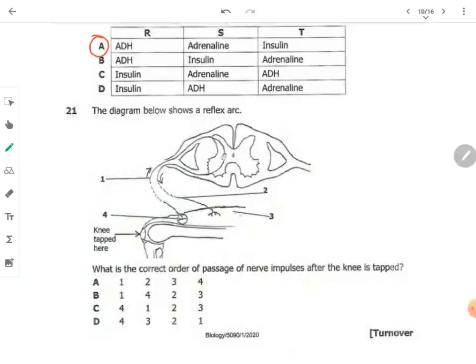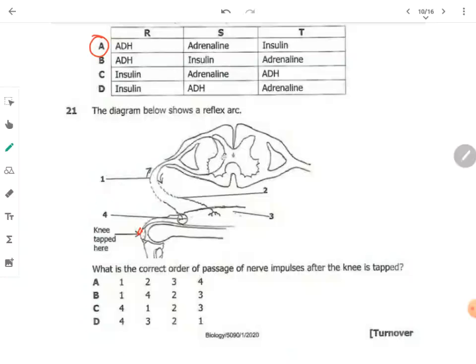Question 21. The diagram below shows a reflex arc. So I have 1, 2, 3, 4. The question is, what is the correct order of the message of nerve impulses after the knee is tapped? Now, when the knee is tapped here, what's the direction?